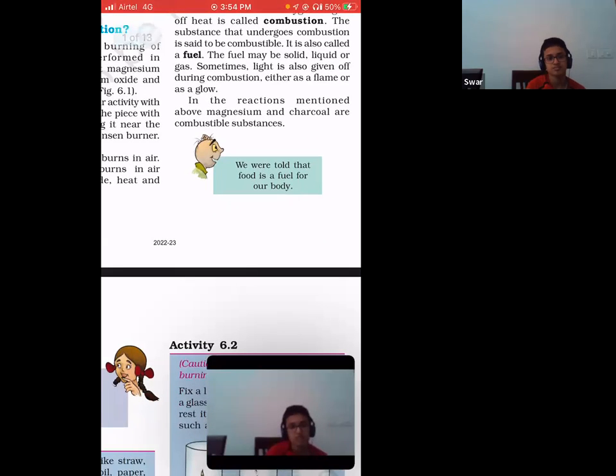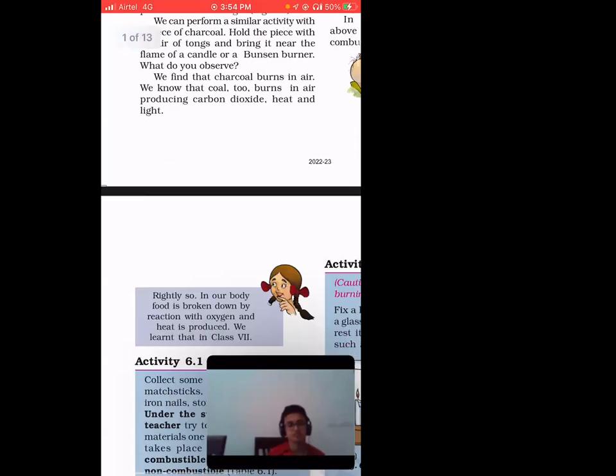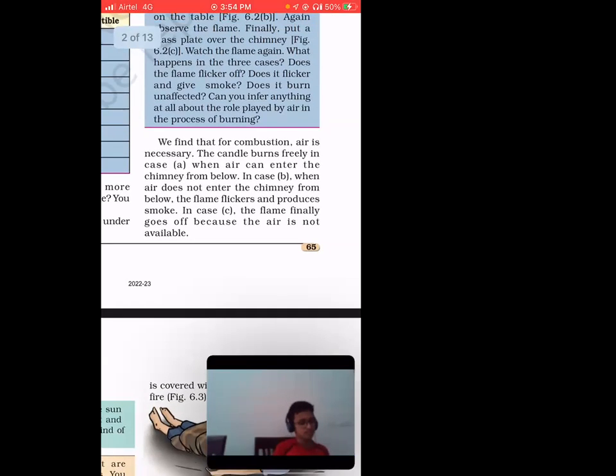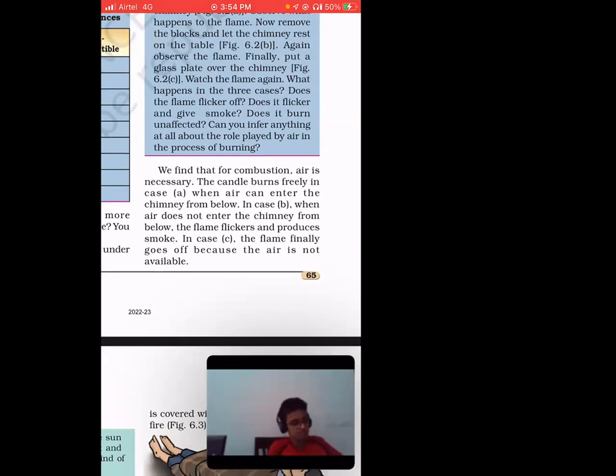Okay, now next thing. Over here, in this part, we find that for combustion, air is necessary. The candles burn freely in the case when air can enter the chimney from below. In case B, when air does not enter the chimney from below, the flame flickers and produces smoke.